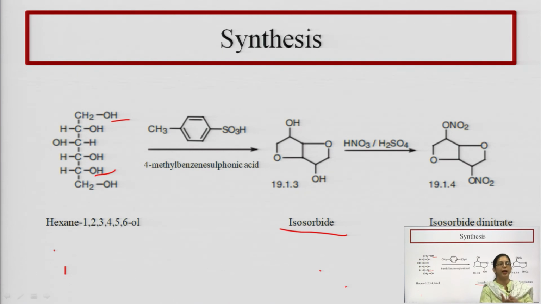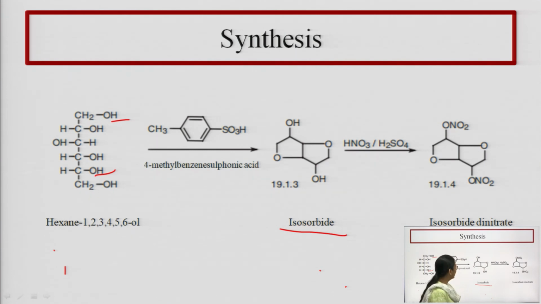nitro group in any compound or intermediate, we proceed through a nitration reaction, and for nitration we use the reagents nitric acid and sulfuric acid. So, when isosorbide is formed, it gets nitrated with the help of the nitration reaction performed in the presence of nitric acid and sulfuric acid.